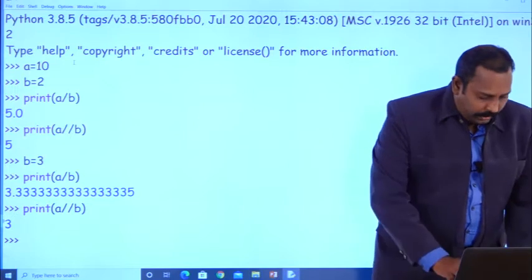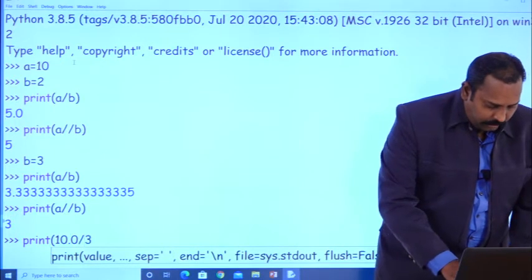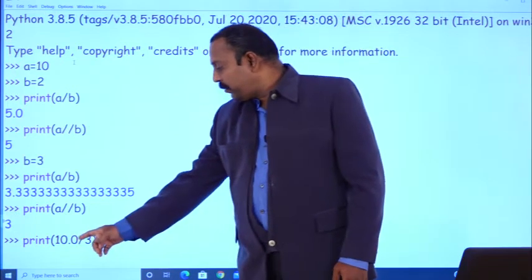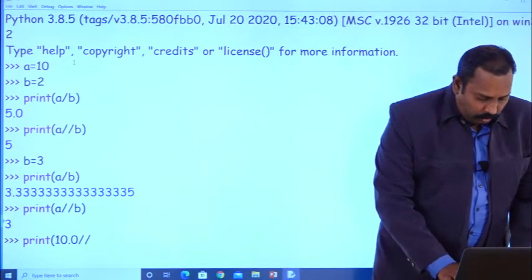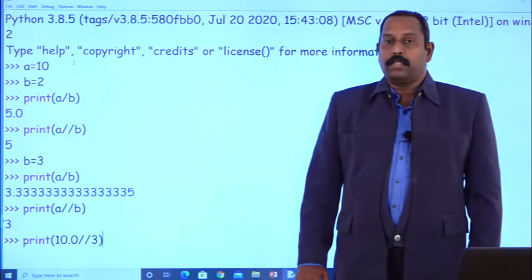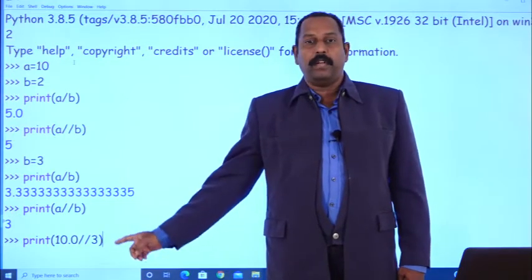Suppose I write print 10.0 divided by 3. Suppose I give 10.0 double slash 3. Here one is a float value, another one is an integer. We are using floor division here. That means you have to get a floating point value. Floor division means you will get the floating point value.